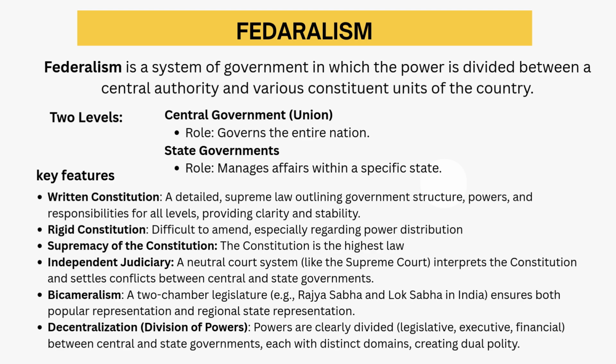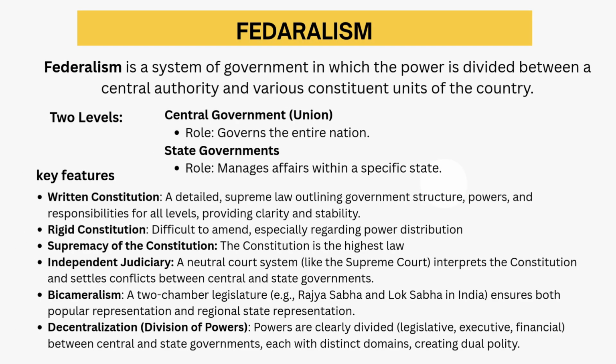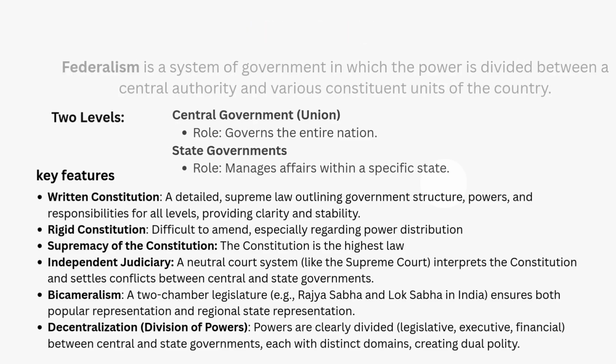Independent judiciary: a neutral court system, like the Supreme Court, interprets the Constitution and settles conflicts between central and state governments. Bicameralism: a two-chamber legislature, for example Rajya Sabha and Lok Sabha in India, ensures both popular representation and regional state representation. Decentralization, division of powers: powers are clearly divided, legislative, executive, and financial, between central and state governments, each with distinct domains, creating a dual polity.